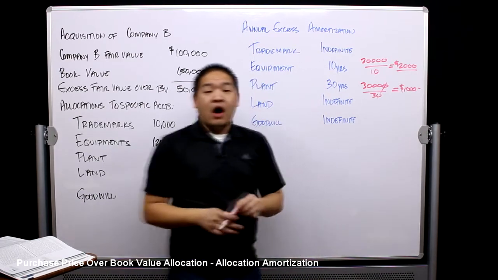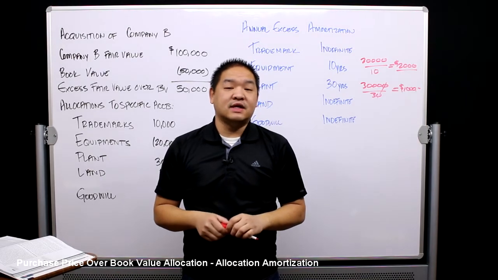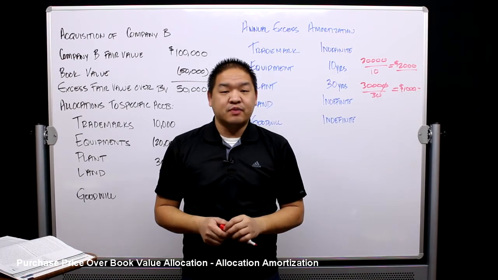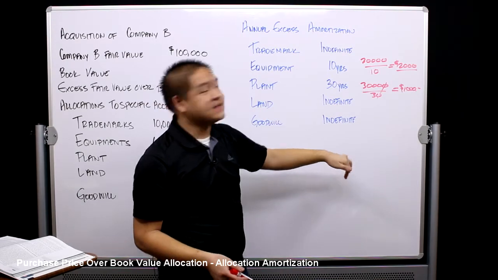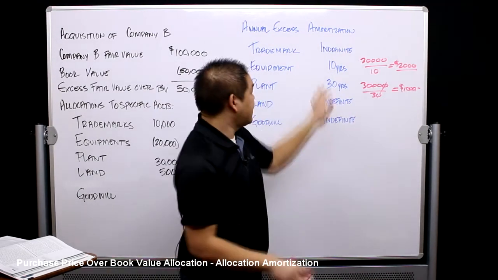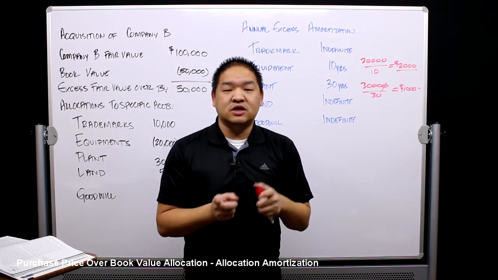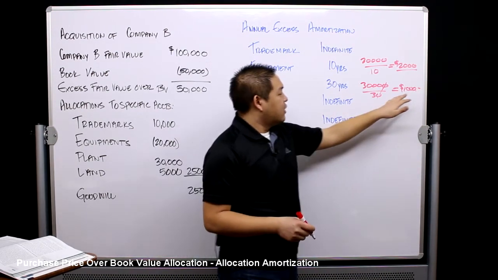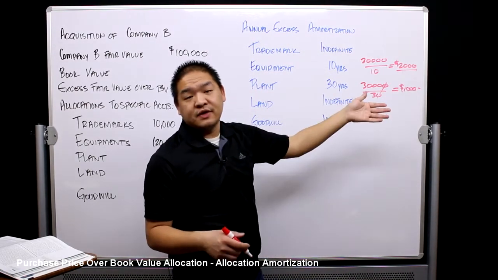Okay? So on our books, when we consolidate, an additional entry that we need to make is an entry for $1,000 additional depreciation expense. So here we would reduce our depreciation expense by $2,000, but then increase it by $1,000. So our net for at least 10 years, because we've got this for 10 years, is we're going to reduce depreciation by $1,000 each year for the next 10 years. Okay? And then after that, we would increase our depreciation expense by $1,000 for the next 20 years. So the 20 years after the 10 years.